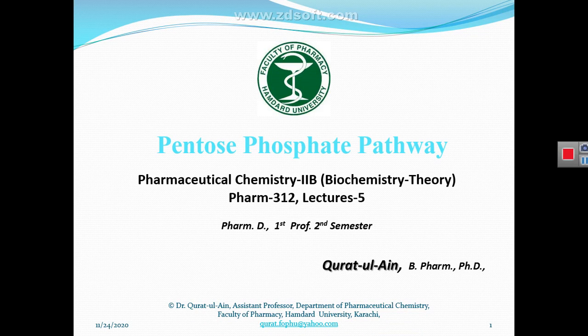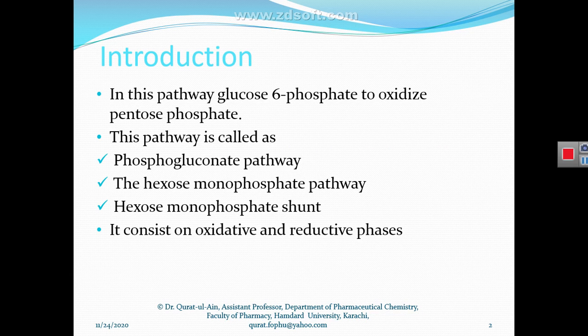In today's lecture, that is lecture number 5, we have to discuss the pentose phosphate pathway. So let's start from here. Actually, this pathway, the pentose phosphate pathway, is also called the phosphogluconate pathway, the hexose monophosphate pathway, or hexose monophosphate shunt.